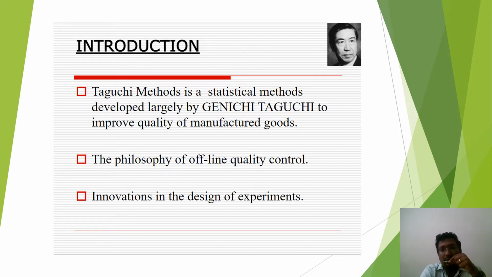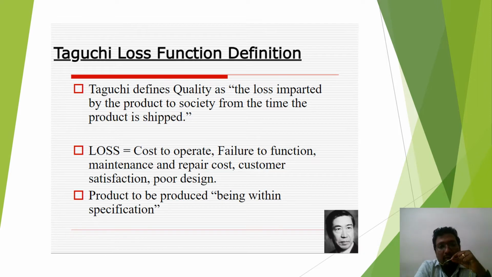The major contributions of Taguchi methods are Taguchi's quality loss function, offline quality control, and design of experiments. So, what is the Taguchi loss function? Taguchi defines quality as the loss imparted by the product to society from the time the product is shipped from the manufacturing plant. Loss is equal to cost to operate, failure to function, maintenance and repair cost, customer dissatisfaction, and poor design.